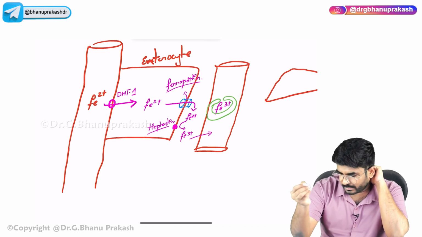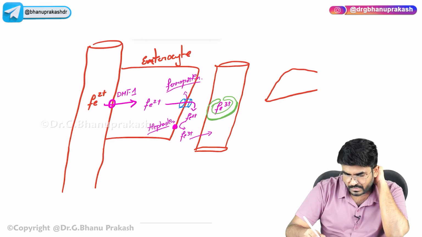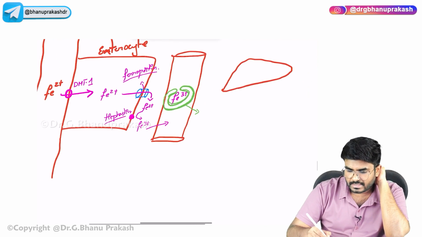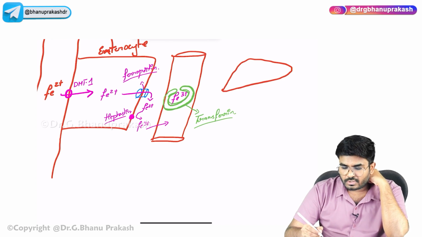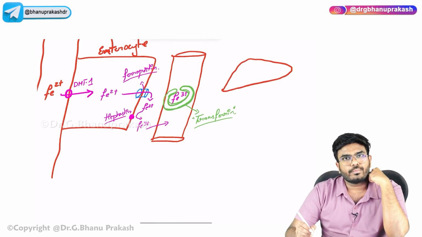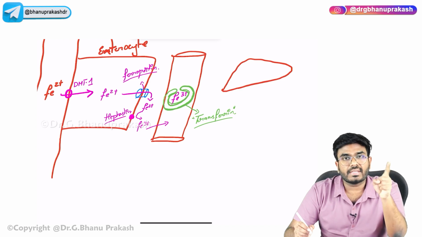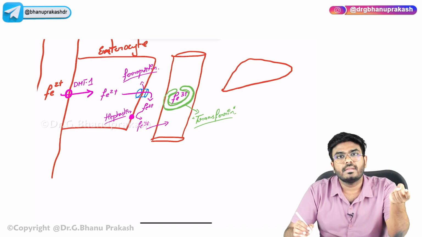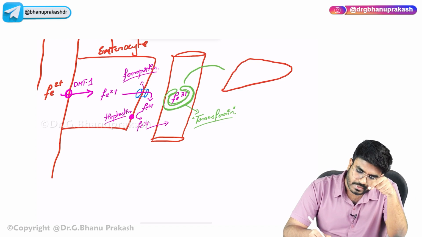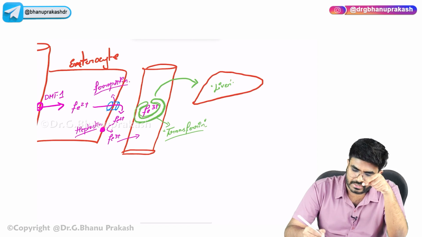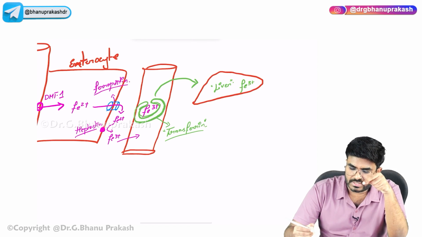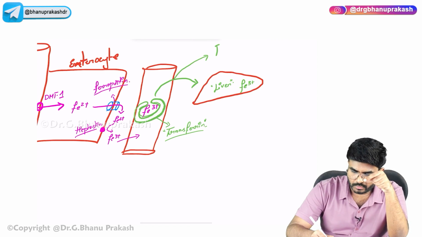Okay. So this Fe3+ is bound with a plasma protein in the blood. This plasma protein that I am showing here in green color is called transferrin. Okay, transferrin, sir. So it's a plasma protein binding with the iron. In the name itself, it's transferrin. What will it do? Transferrin transfers the iron to where? To the storage sites. What are the storage sites? Liver. Okay, liver is a storage site. So transferrin transfers the iron to the storage sites, that's the liver as well as bone marrow.